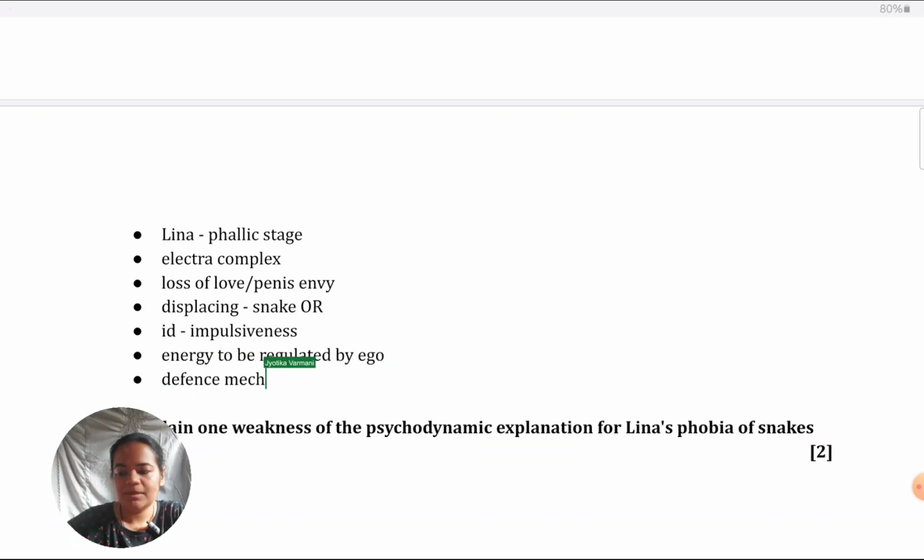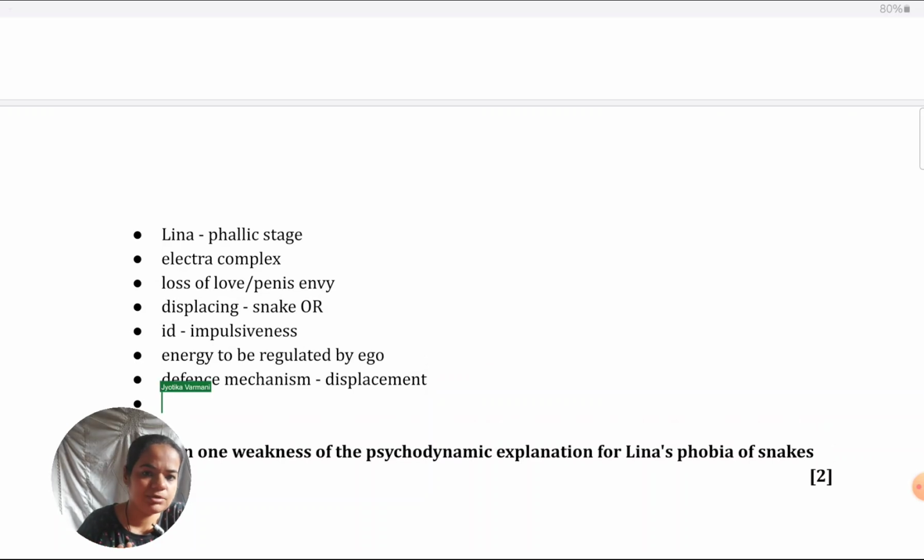I think inevitably you will have to link it to displacement, no matter which source book you're using. Because why she's scared of snakes, there's no direct encounter with snakes that is specified, definitely because of displacement. So, in the process of trying to regulate her id, the ego is making her afraid of snakes, displacing her general negative feelings onto the snakes because conscious acceptance of these negative feelings can overwhelm her.